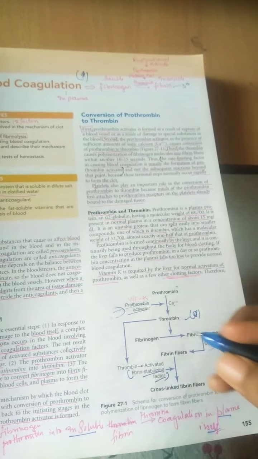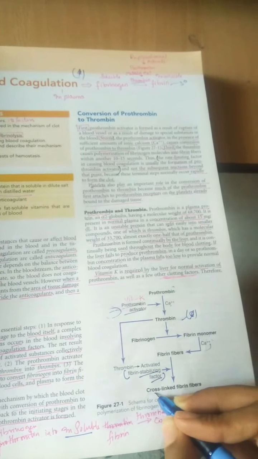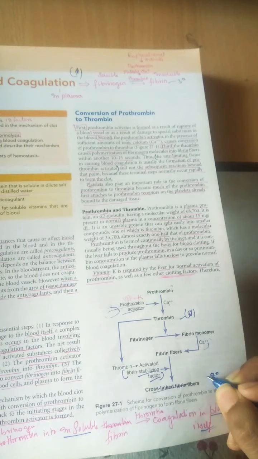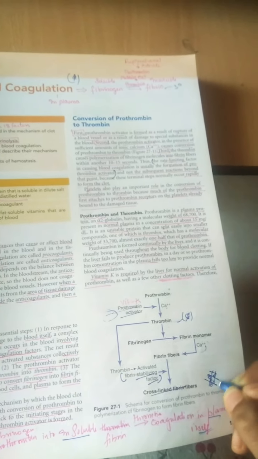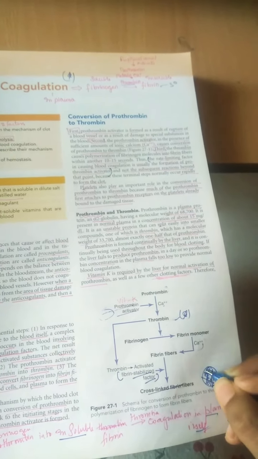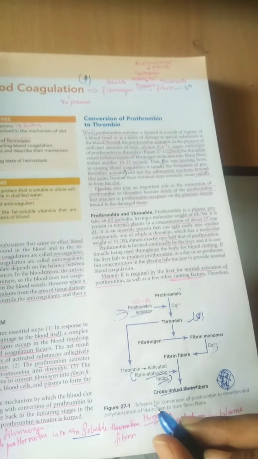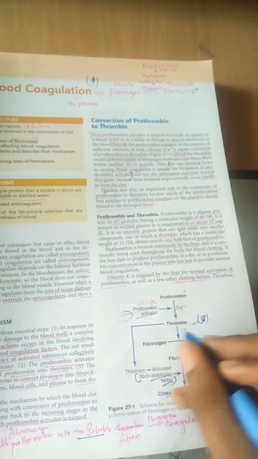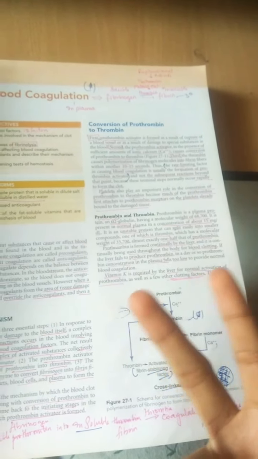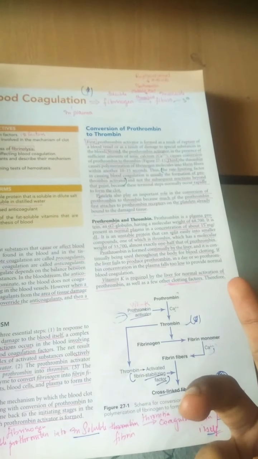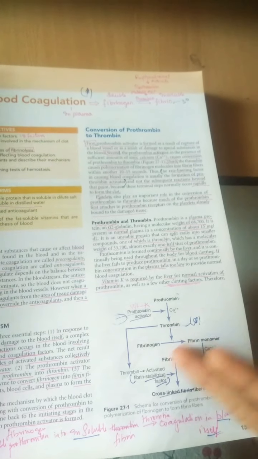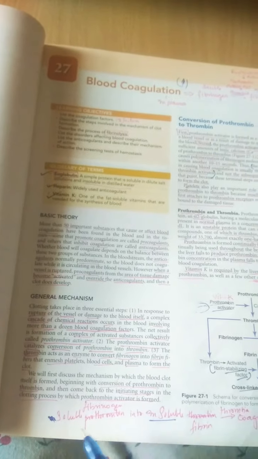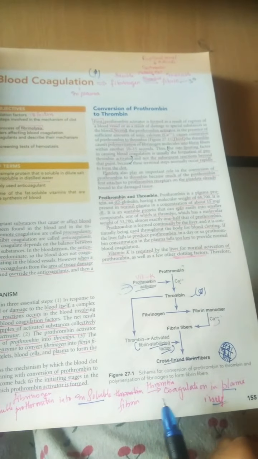This helps the fibrin fibers to form cross-linked fibrin fibers. Platelets get aggregated, and to stitch them like a sieve, to form a network, we need the fibrin fibers. This is activated by fibrin stabilizing factor, which is in turn produced by thrombin. So thrombin has mainly two functions. One is to convert the fibrinogen into fibrin, and another is to make the fibrin fibers form cross-linked bridges. You can see the same thing going on here.